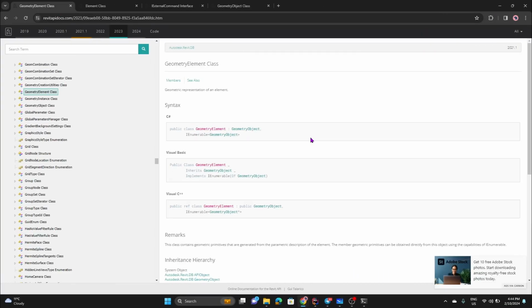So let's get going. Now it's time for us to start coding and implementing this geometry element. We're going to think as if we have no Revit whatsoever, that we're building our own Revit, and we're going to have in our application a geometry element. Currently our goal is to create a domain for this. The domain is basically everything that our app revolves around. Usually you have business people, right? The domain experts, the ones who actually understand the ins and outs of the industry.